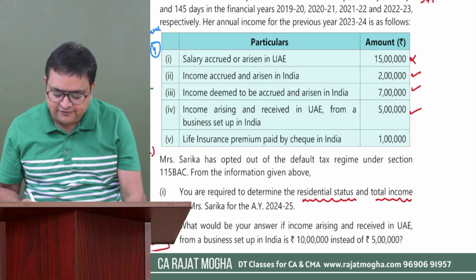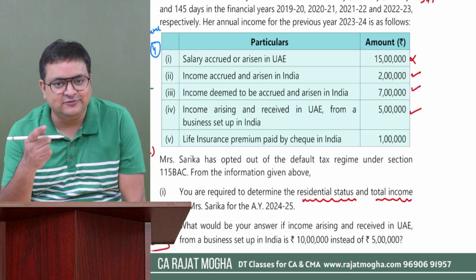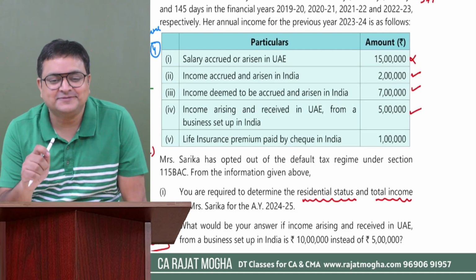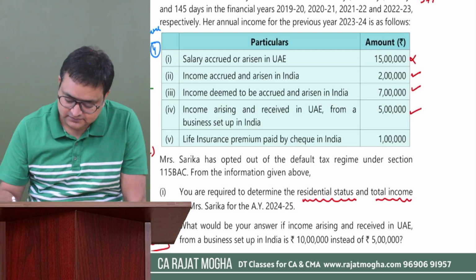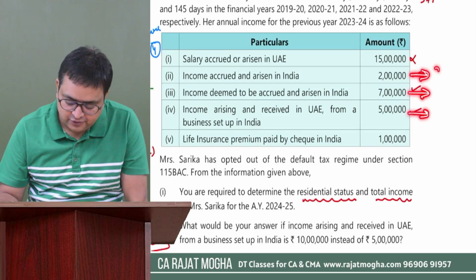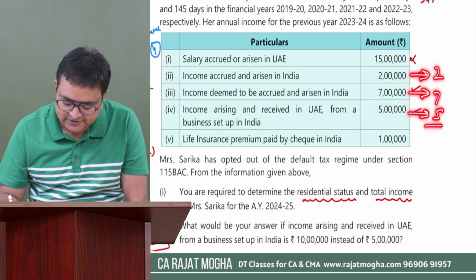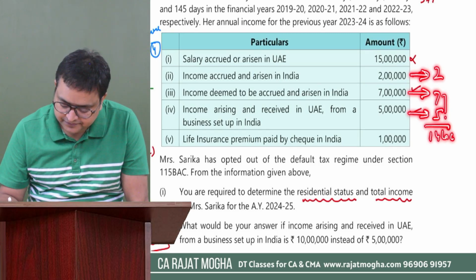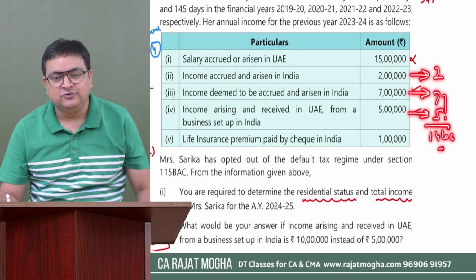So let me find her other than foreign sources income, in simple words, Indian source income. 2 lakh, 7 lakh, 5 lakh. 2 plus 7 plus 5, how much is it? It will become 14 lakh, right? Yes, it will become 14 lakh. So is it less than 15?